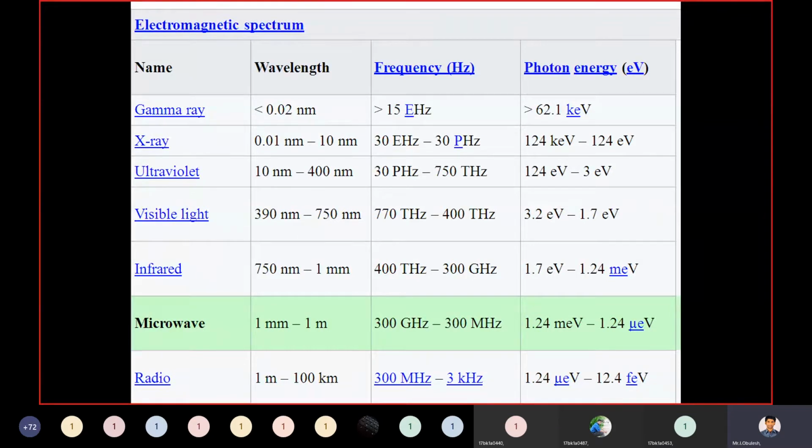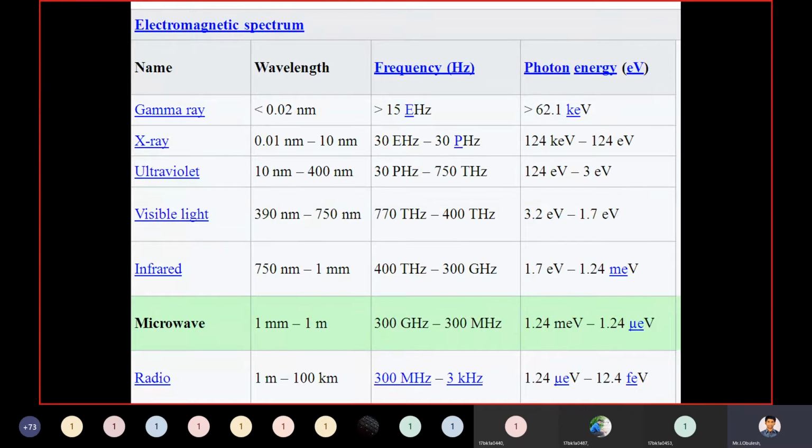Next one is infrared. The wavelength for infrared is 750 nanometers to 1 millimeter. And the frequency for infrared is 400 terahertz to 300 gigahertz. And the photon energy for infrared is 1.7 electron volts to 1.24 milli electron volts. Next, our main focus is on microwave only. Why? Because we are discussing only microwave engineering. In this course we are going to discuss microwave tubes.